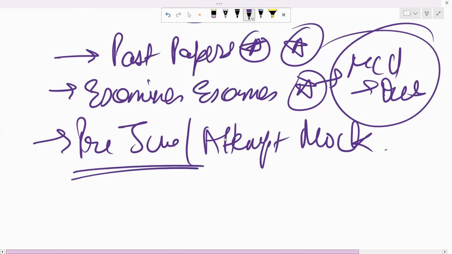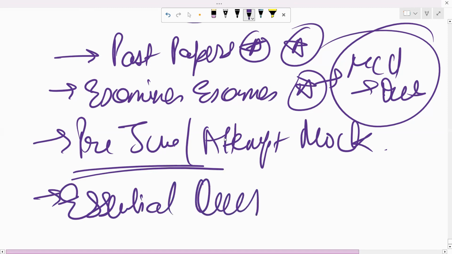Then the June or pre-attempt mock, basically. This is the mock which ACCA officially releases from their end, and this mock is released 15-20 days before the final exam. So this is also very, very important. Plus essential questions, which are given by your tutor or by somebody. We also at Being ACCA give a few essential questions, which we have already posted a video upon. You can check for FR specifically. But these are some of the questions which are very, very important for your Section C specifically.